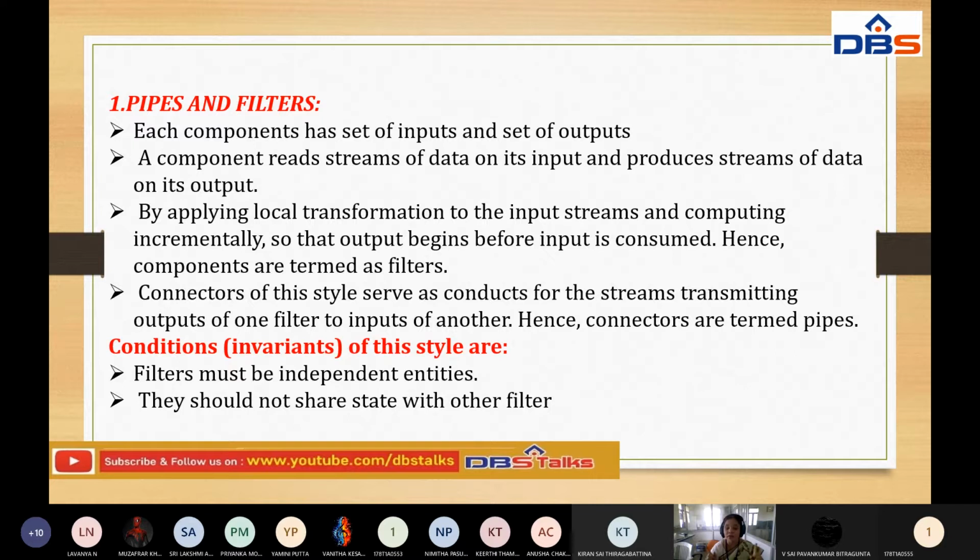Actually, the filters don't know how to transform the data to another filter, but this process is under the consideration of the pipes. That is very important. These pipes give the connectivity or relationship between the filters. And we have some conditions here.